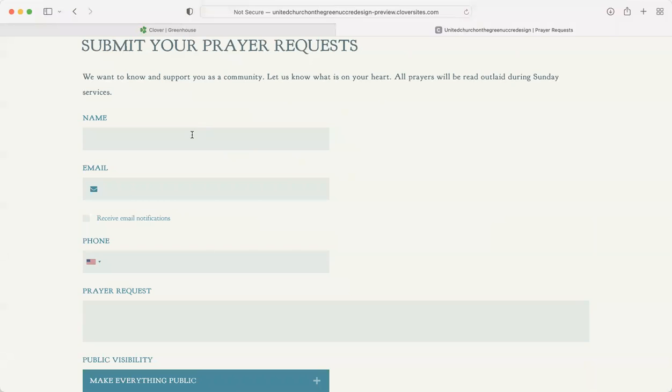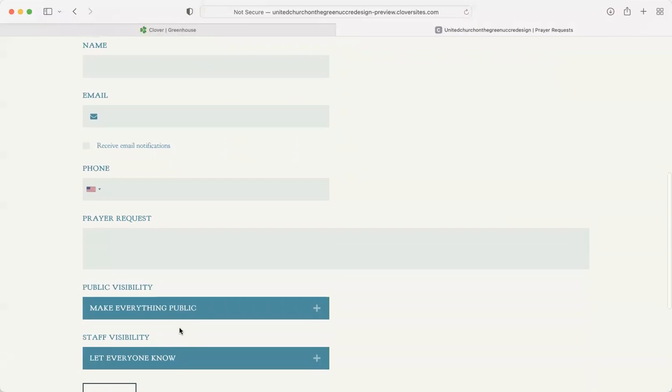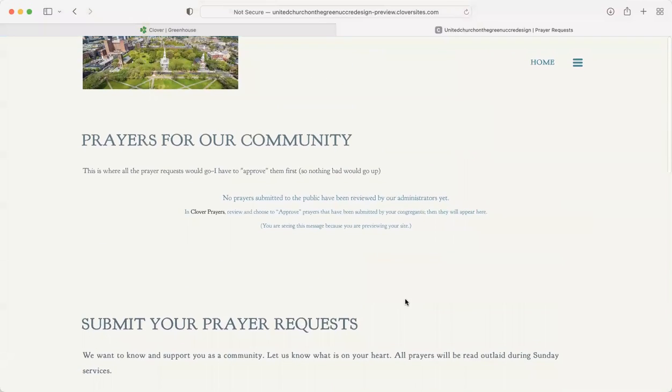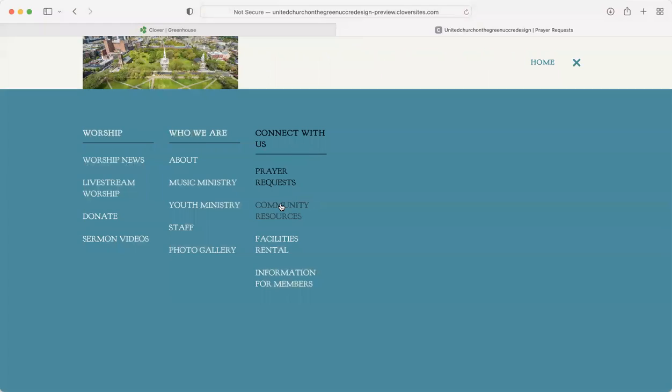You can write your name anonymously. You can write your actual name in the prayer request and then submit that. And then this will be available on the page so that everyone can see your prayer request on the website and know to pray for you or whoever you're asking for prayers for.